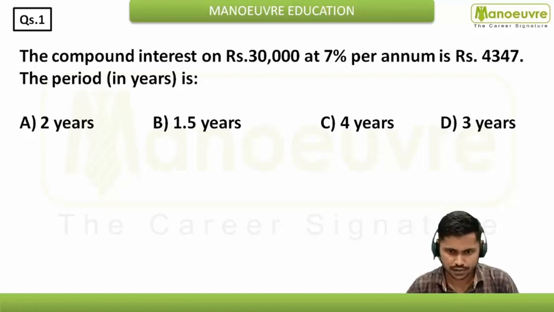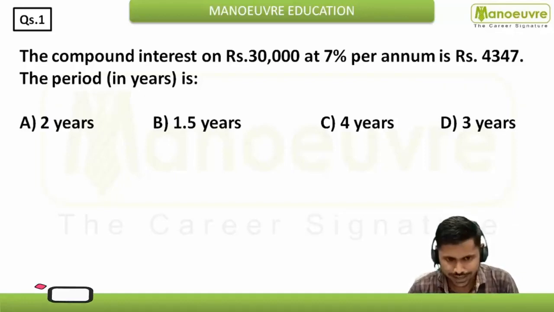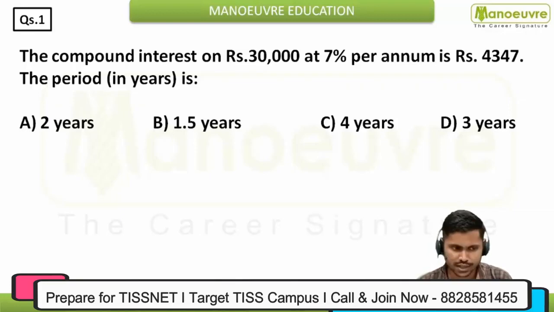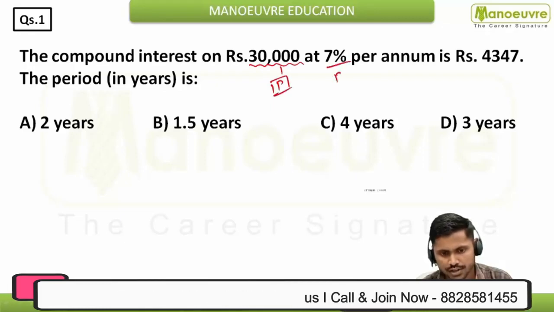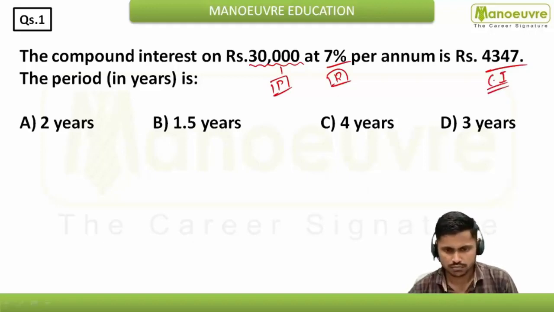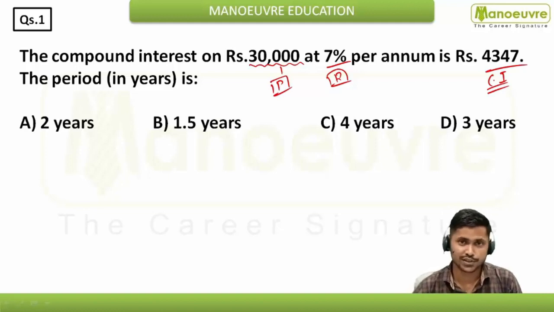Hope you have tried this particular question. The question says the compound interest on rupees 30,000 at 7% per annum is rupees 4347. The period in years is? So basically here the principal amount is given, this is the rate, and this is the interest, which is nothing but compound interest, right? So of course you can easily say that this question is from the compound interest topic.